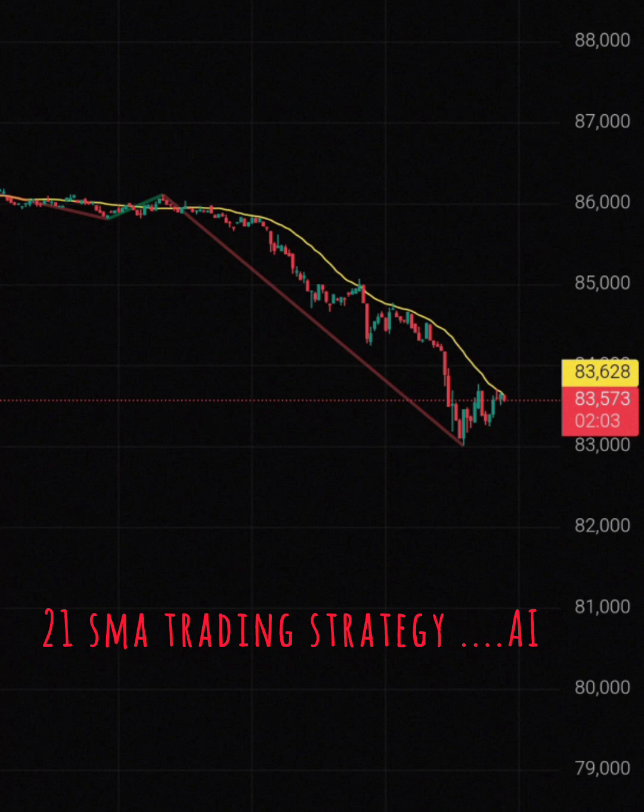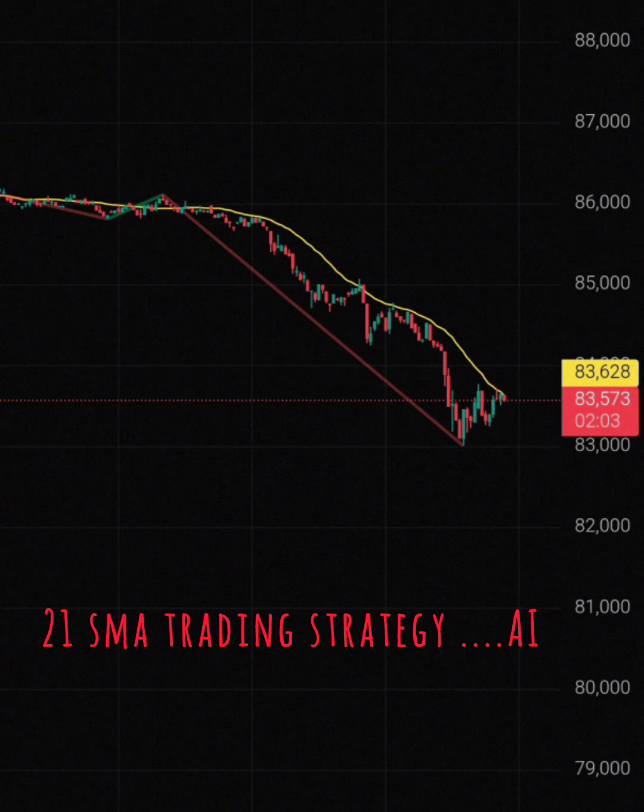4. Momentum confirmation. The slope of the 21 SMA can indicate the strength of the trend. A steeply rising SMA suggests strong bullish momentum, while a steeply declining SMA indicates strong bearish momentum.